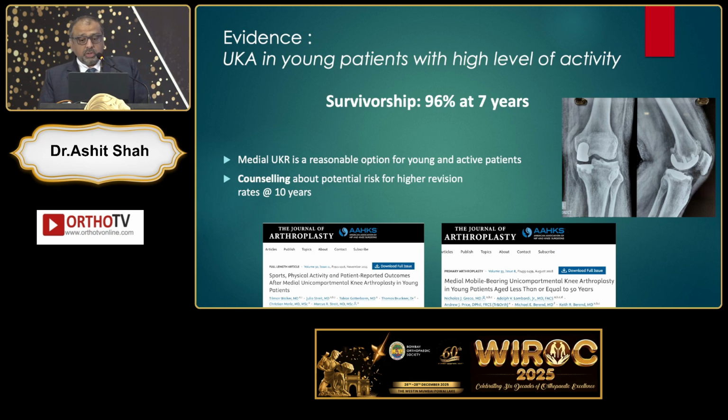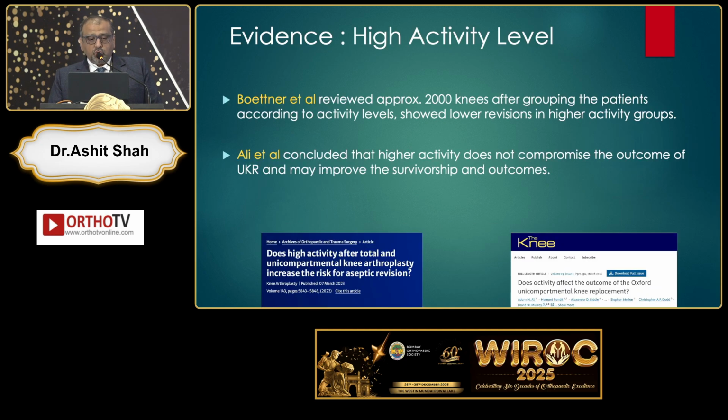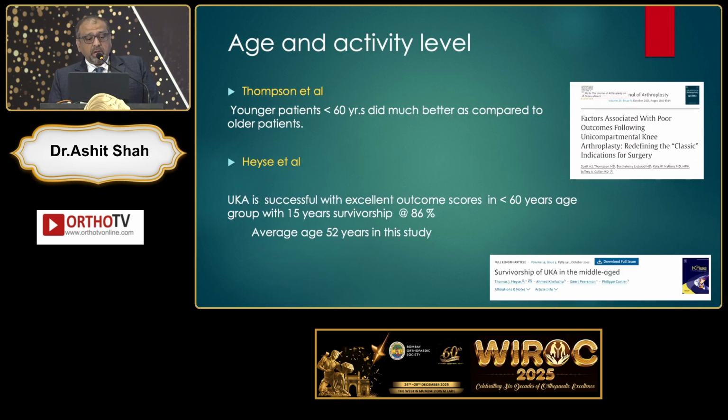UKR in young patients with high level of activity, survivorship 96% at 7 years. That's a publication. Evidence of high activity level, again 2 publications, approximately 2,000 knees. After grouping them, there was no evidence of higher rate of revisions in patients with higher activity. Age and activity level, 2 publications again from Journal of Arthroplasty and Knee. Younger patients less than 60 years did much better as compared to older patients, and UKA is successful with excellent outcome scores in the less than 60 years age group with 15 years survivorship at 86%. Average age in this group was 52 in this particular study.